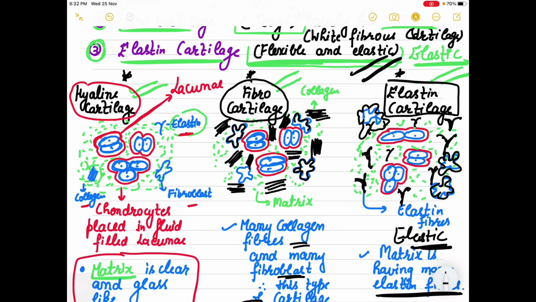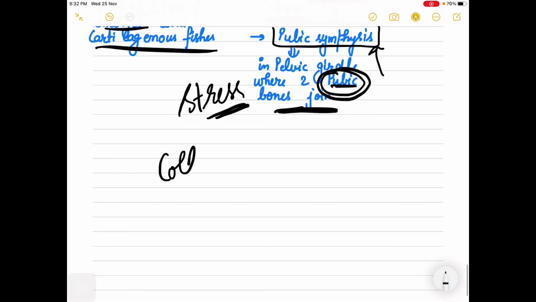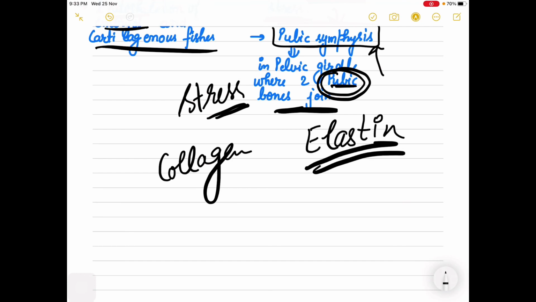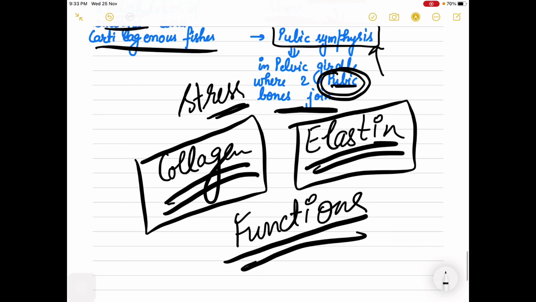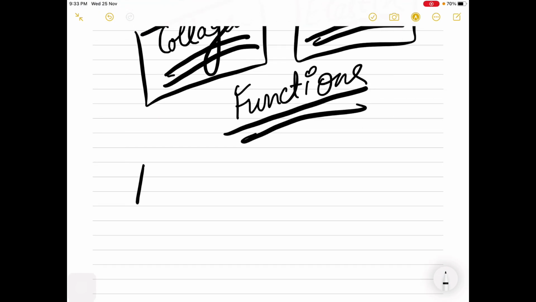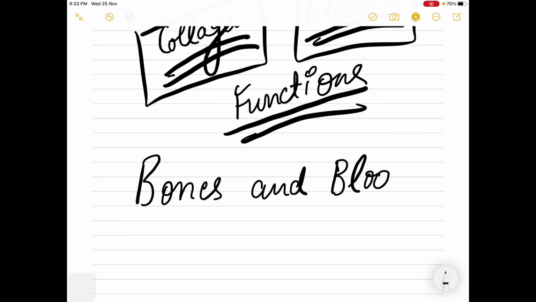Hyaline cartilage, fibrocartilage, elastin cartilage, and I don't think there should be any confusion now in your mind regarding the collagen as well as the elastin, because we have done a lot about these things, and you can mention any best structure as well as their functions after watching these videos of the connective tissues, right? Next we are going to take another important structure, that is the bones as well as blood, and we will definitely mark very important points about bones and